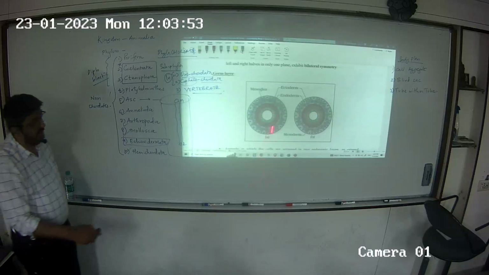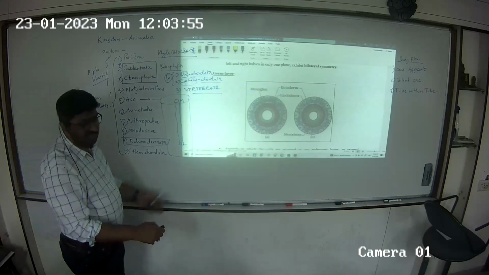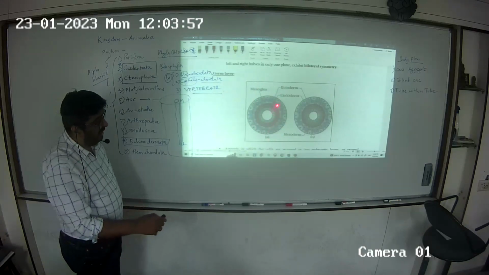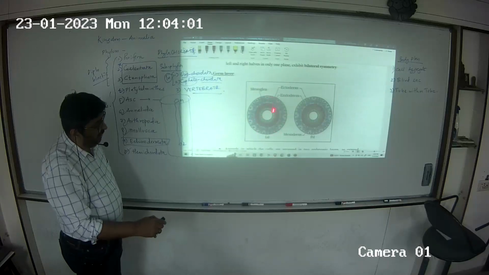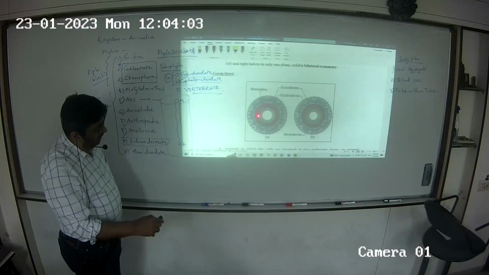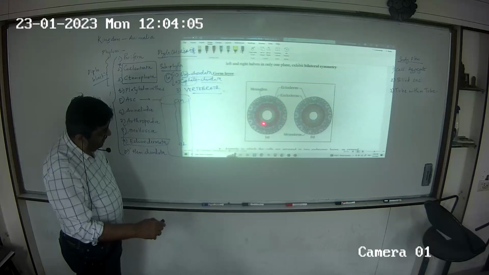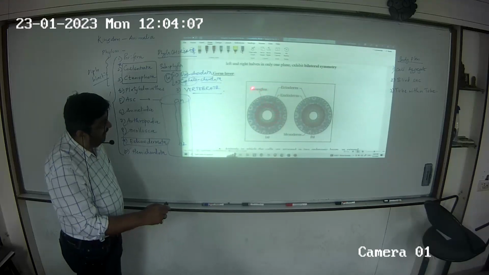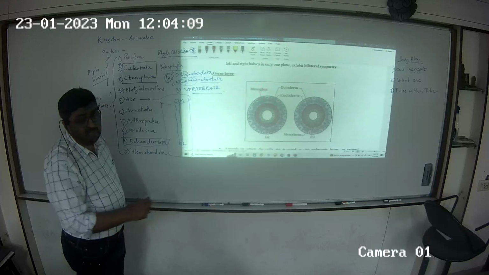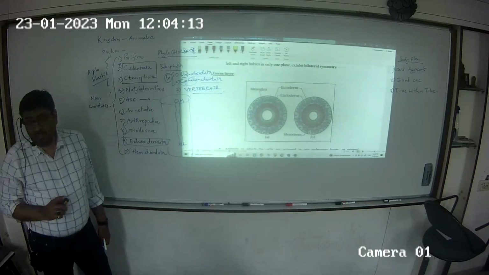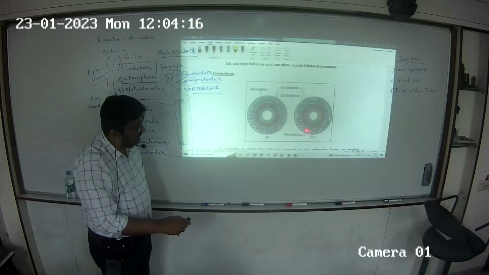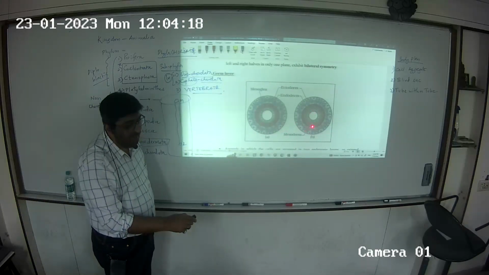In case of diplo, look at the diagram now. It's all NCERT diagrams only. In case of diplo, between the ecto and the endo, you have a mass of cells, undifferentiated cells. That mass is called mesoglia. It is not the mesoderm, it's called mesoglia. But in case of triploblastic, this mesoglia is replaced by mesoderm.